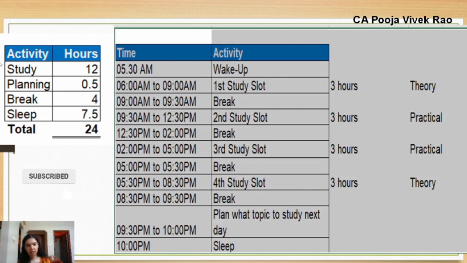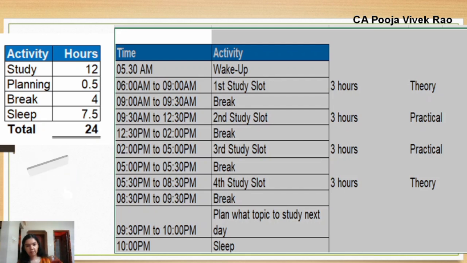And this is the summary. Total study hours is 12 hours. Planning hours is 0.5. And break time is 4 hours. And sleeping time is 7.5 hours. Regular breaks have been incorporated in this study plan to avoid burnouts.